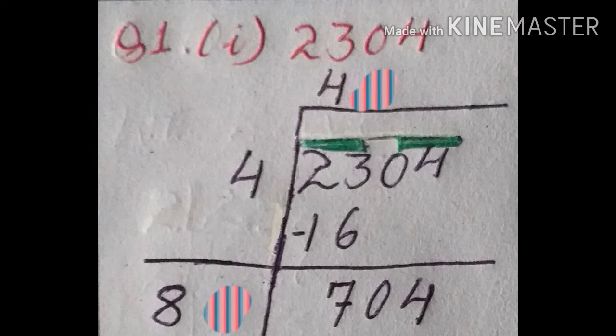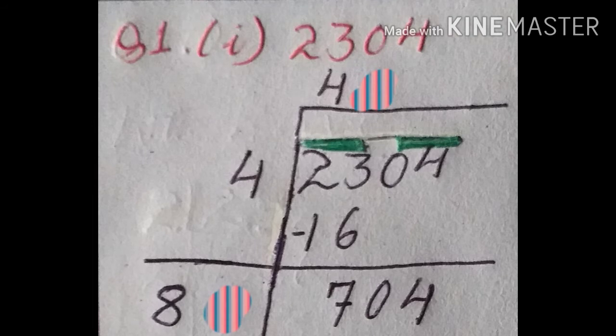Which number divided first? It was 4, but now we have to double the 4, that means multiply by 2. 2 fours are 8. Doubling 4 gives 8, and that 8 you have to write down below the 4. Clear? Now in the next step our divisor is 8 and the dividend is 704.